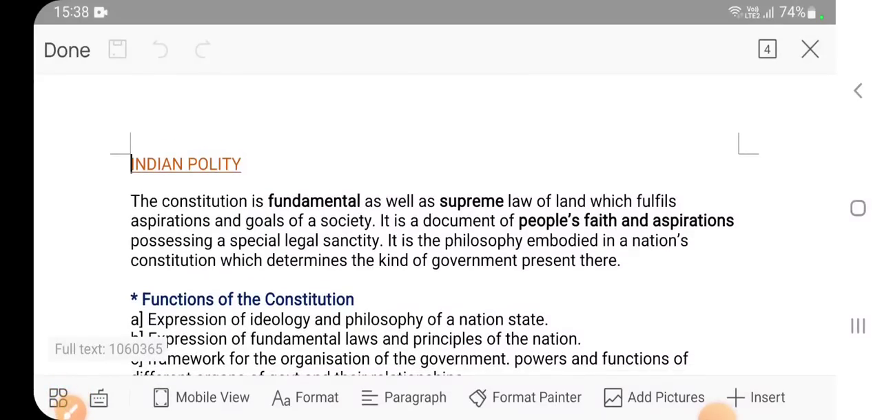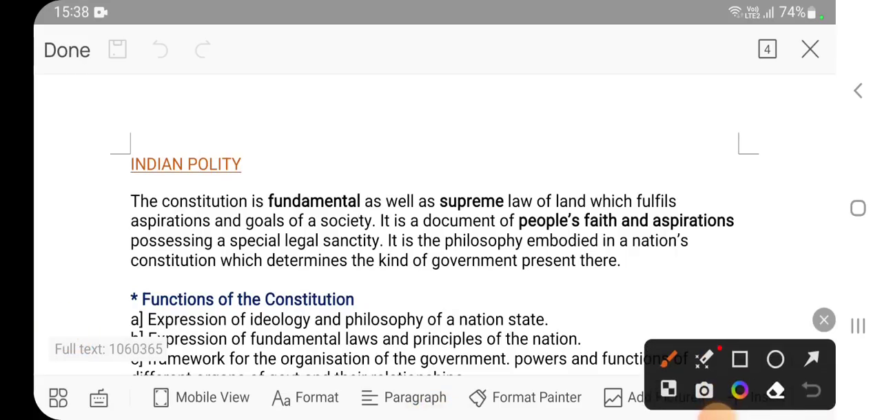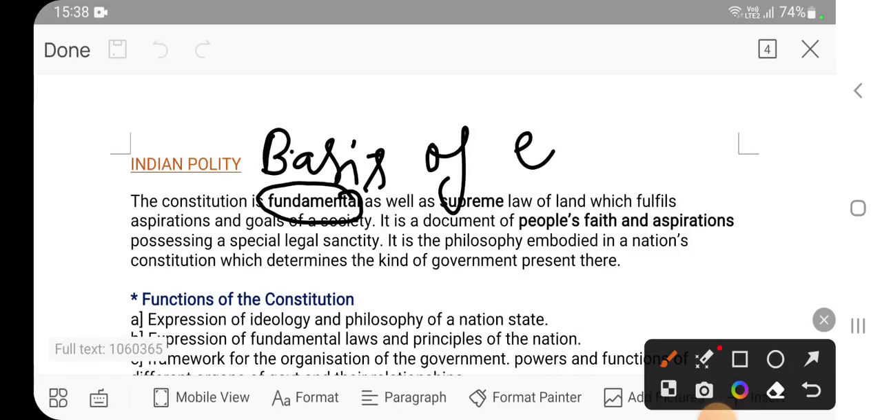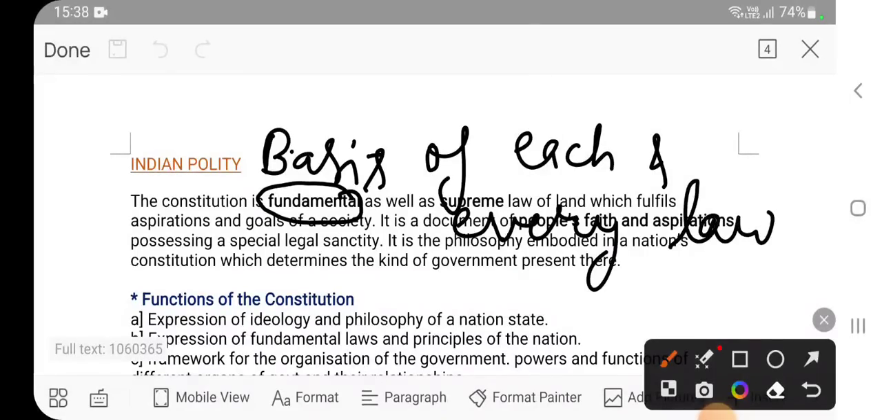So what is a constitution? The constitution is the fundamental law of the land. What do you mean by fundamental? It means it is the basis of each and every law of the country. Whatever is the law.